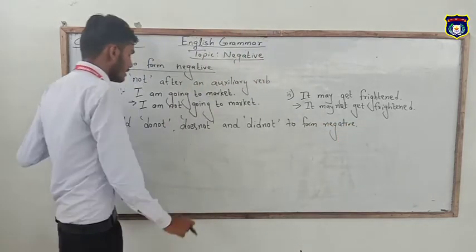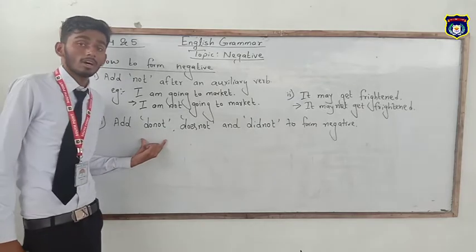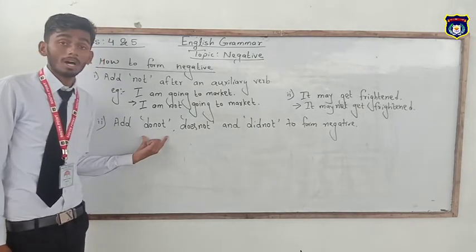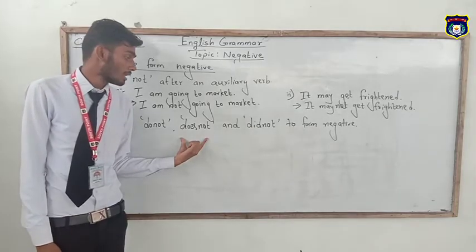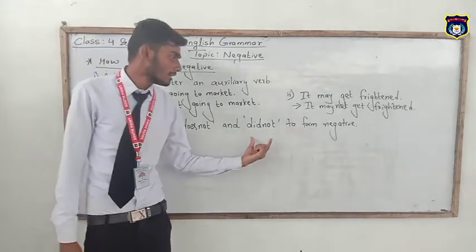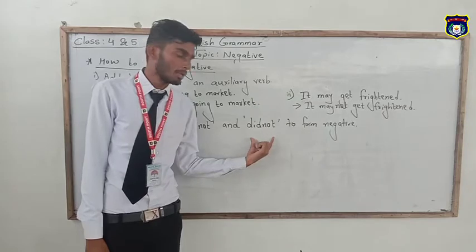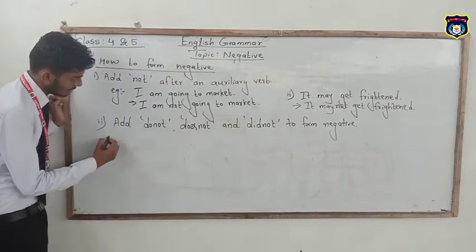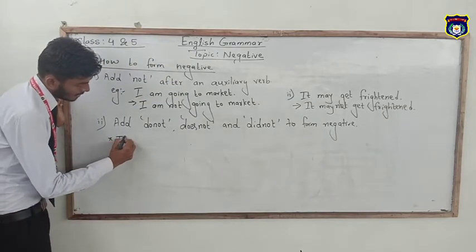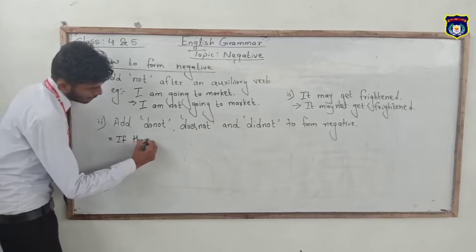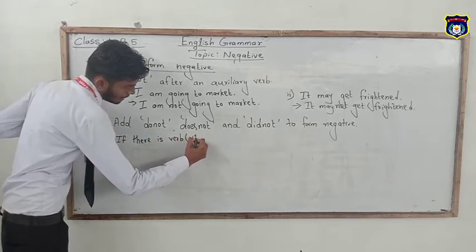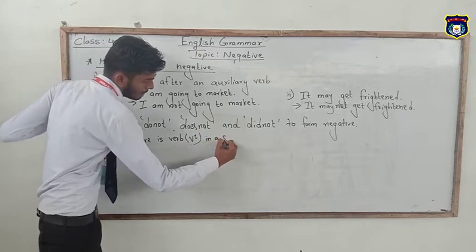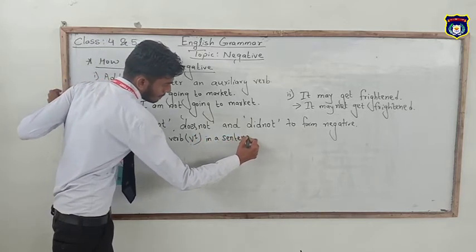In this, we have to add do not when a sentence contains only main verb V1. We add does not if a sentence contains only main verb V5, and we add did not if a sentence contains main verb only V2. Just an example, if there is verb V1 in a sentence.